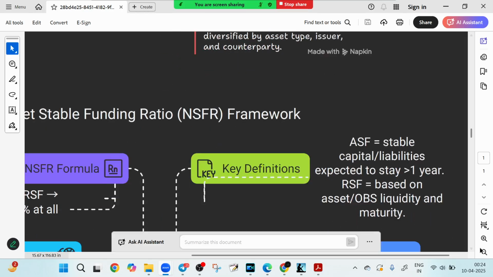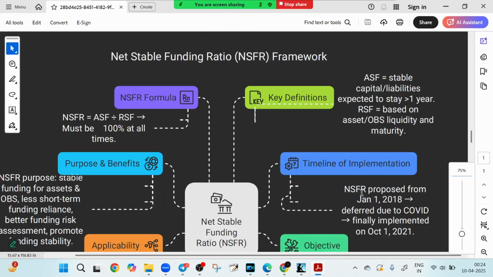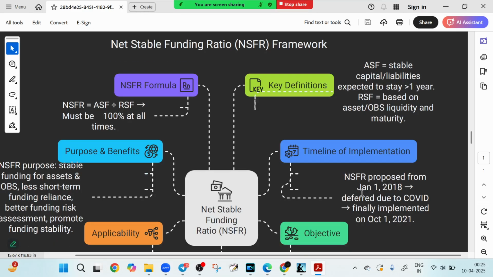Now friends, let's switch our focus to the NSFR. What is NSFR? Every aspect of NSFR is provided in one single PDF. Imagine a bank that looks strong today but collapses tomorrow due to unstable funding. To prevent such a scenario, we have the net stable funding ratio, the financial backbone of long-term stability. Let's unpack the NSFR framework, which ensures that banks don't just survive, they thrive with sustainable funding. So this is the basic formula of NSFR.